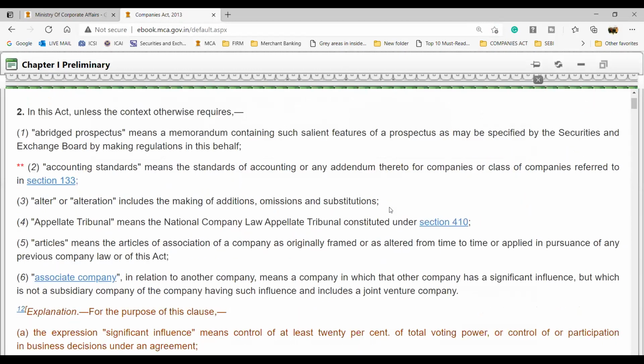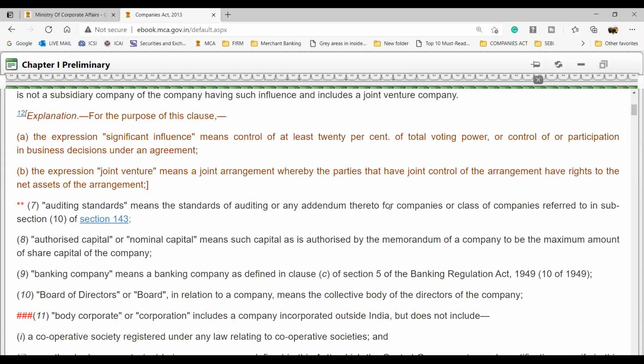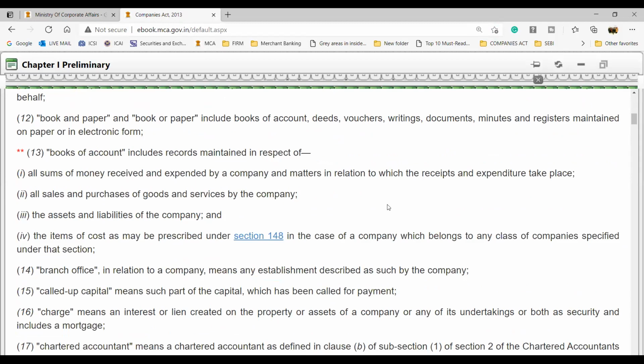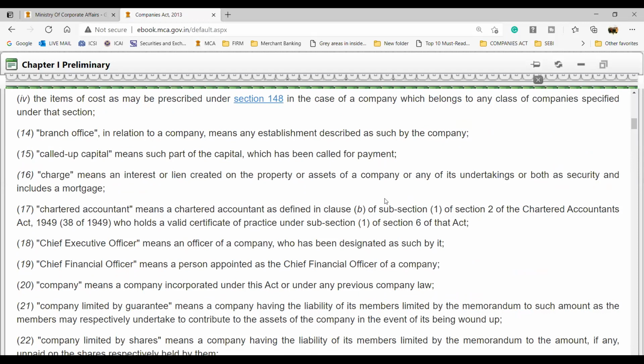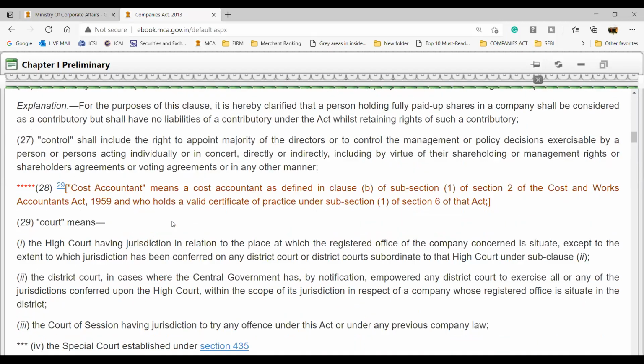So this is the most updated act. Every amendment that has come, you will find it here. So this is the most updated version. No book in the market is as updated as the ebook of the Ministry of Corporate Affairs. Even in practice, when I have to give any kind of consultancy, I refer to this ebook only, because the law changes very frequently, right? The law changes very frequently, so there we refer to this book.